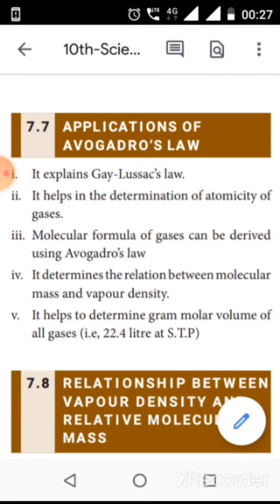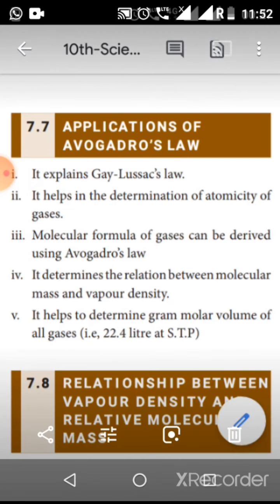So the next one is it determines the relations between molecular mass and vapor density. Molecular mass, already I told you the definition, and vapor density: vapor means gaseous state. Density means amount of substance, and the substance can be in solid, liquid or gaseous state. So vapor means gaseous state. So we determine the relations between molecular mass and vapor density using the Avogadro law.